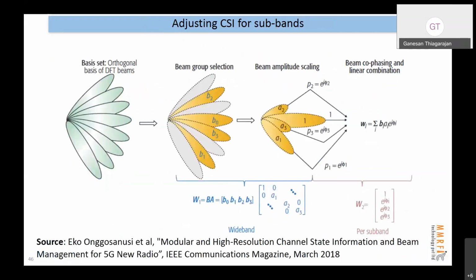The kind of similar thing is also used for wideband applications. Something like when you have a very high bandwidth in FR2, like 400 megahertz, the same analog beam, or the same digital beam, may not be catering to the user across frequencies. So we choose different beams and then weigh them separately to get the fine beam focus across frequencies.